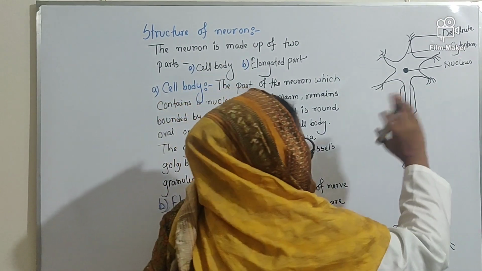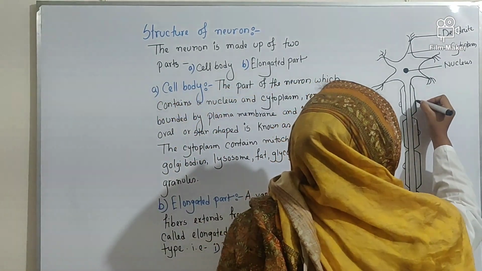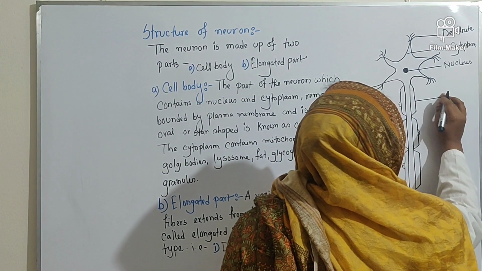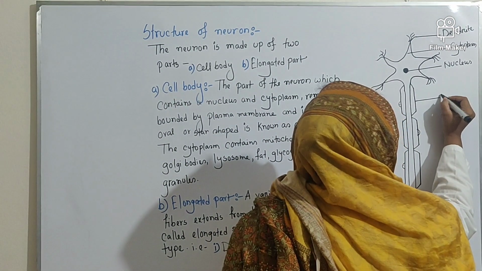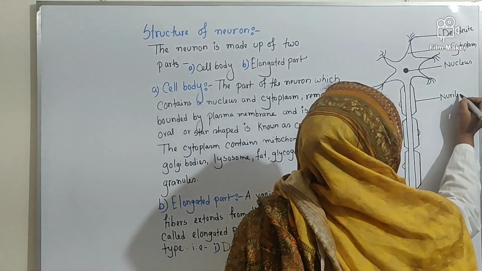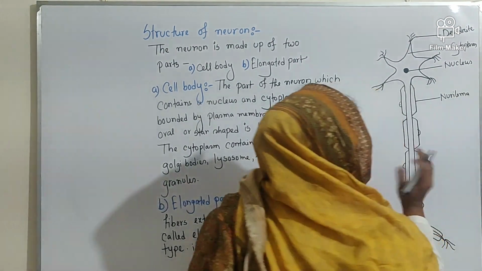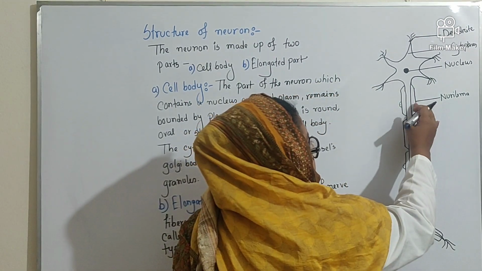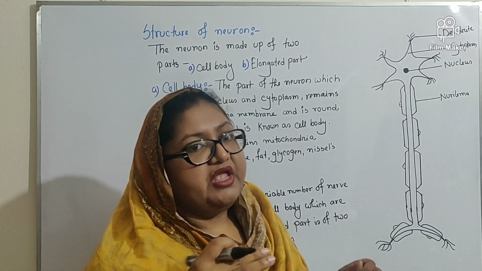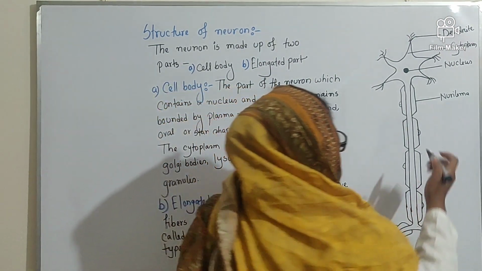But the outer covering of the axon is called neurolemma. There is a covering around the axon that is called neurolemma. And you can see that there is a gap, or this gap is covered by a fatty layer that is called myelin sheath.